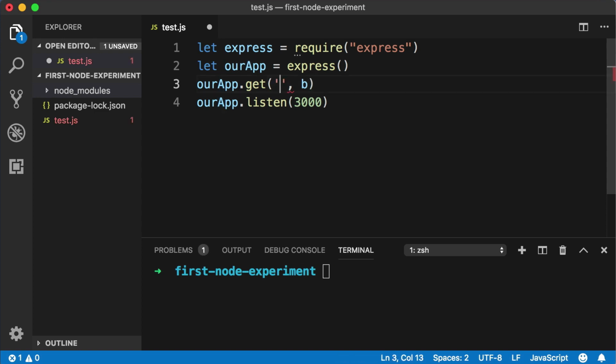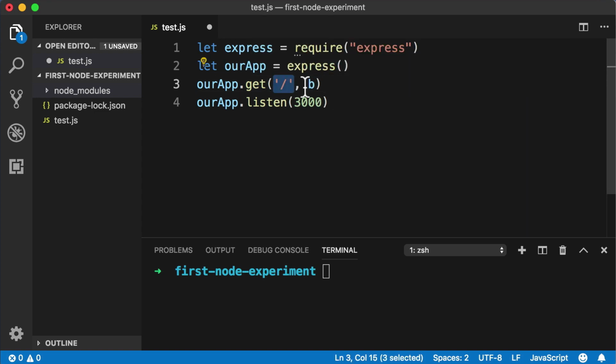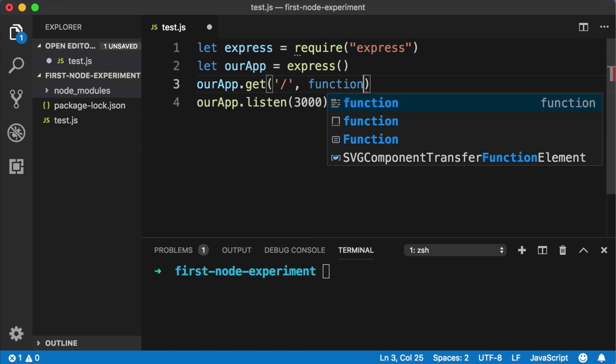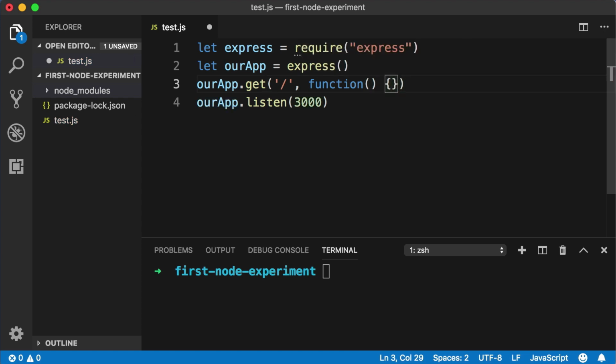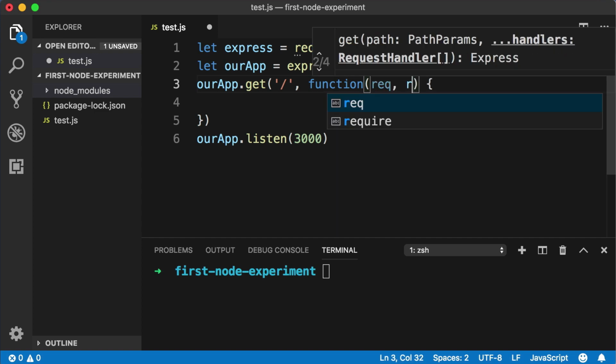So let's just say quotes and then a slash. This represents the home page or base URL. All right, and then the second argument is a function that Express is going to run anytime someone sends a request to this URL. So instead of this placeholder b, let's write an anonymous function. So function parentheses, curly brackets, and then drop down inside those curly brackets. When Express calls this function, it's going to pass it 2 arguments. So inside these parentheses, let's include 2 parameters, req, res.